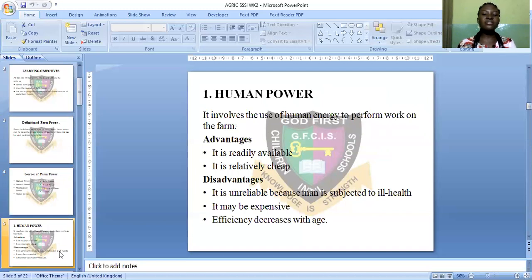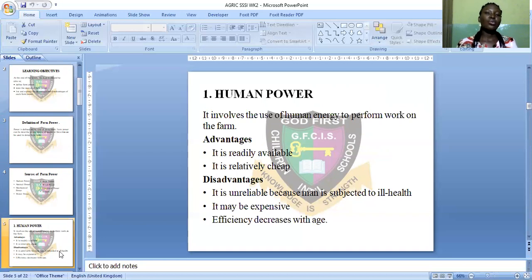Human power involves the use of human energy to perform work on the farm.